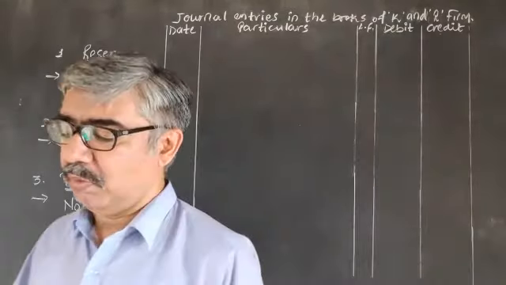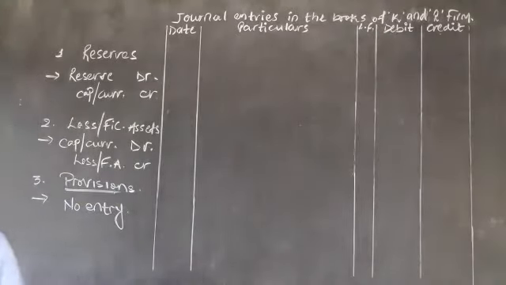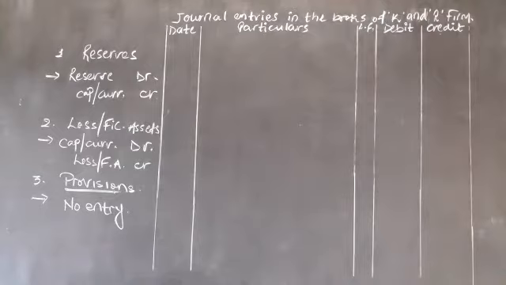Bad debt reserve. Now here the thing is, till this point we have general reserve, investment fluctuation reserve, and another one, that is investment fluctuation reserve. All these ended with the word reserve, reserve, reserve. But a word ending with reserve does not mean it must be a reserve.